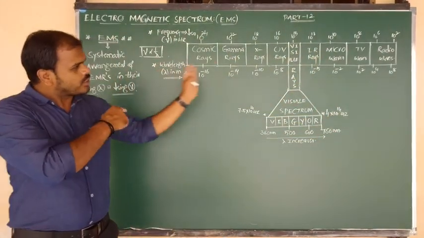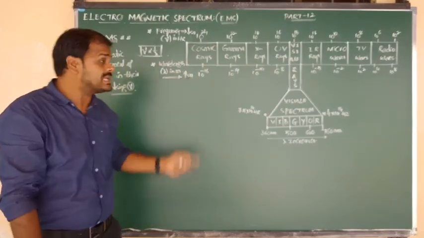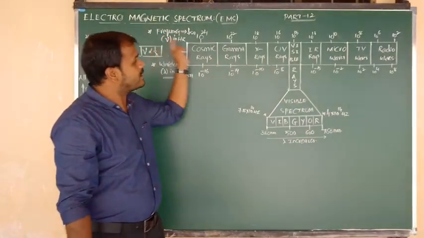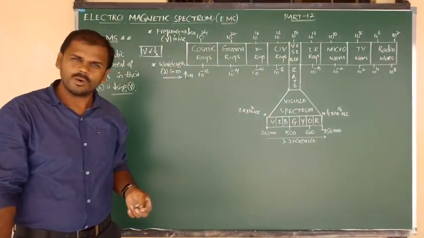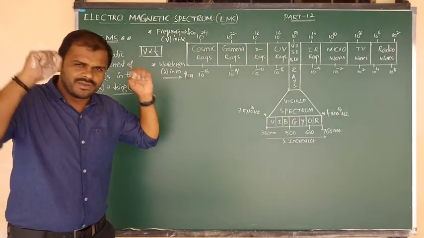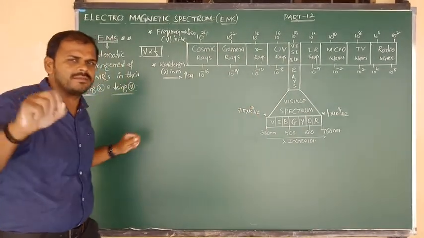So left to right, which values increase? Wavelength, and frequency values decrease. Okay, all of you? Yes, same definition you can write as it is. I mean, we can make copy paste.